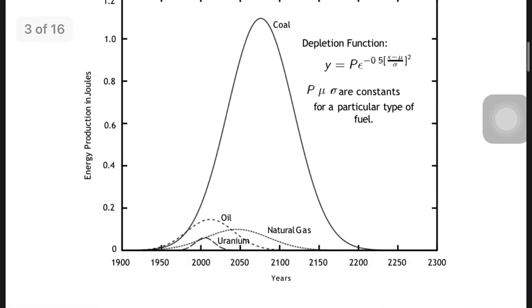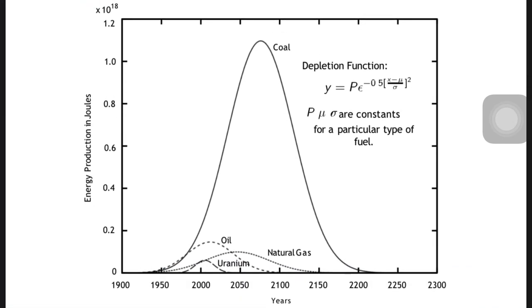As I told you, the graph of the energy production in joules versus year: around 2000, maybe the coal combustion, we lose the coal from all over the world. And you see the uranium, so nuclear power plants around 2050, maybe we lose the sources of oil and natural gas. So this is the graph of the sources, and some tentative years we utilize them. After that, what will happen in 2250?